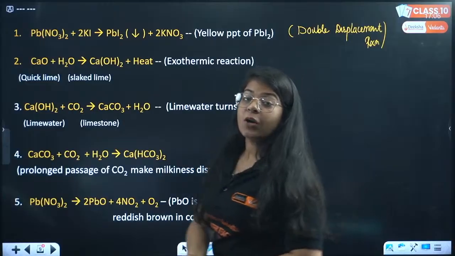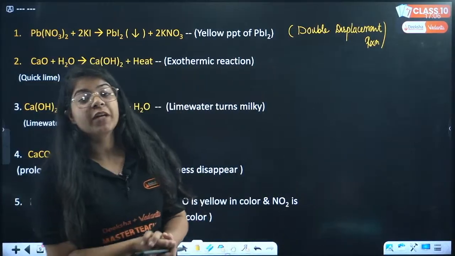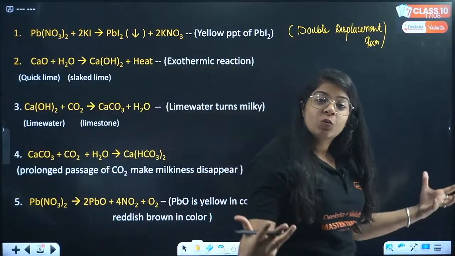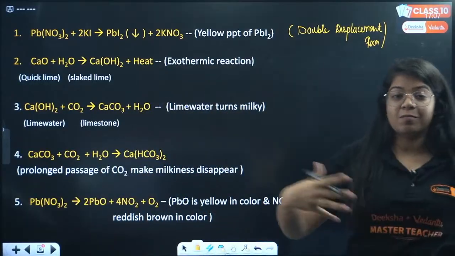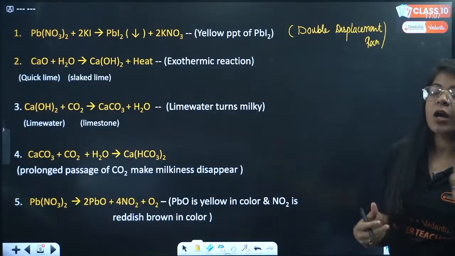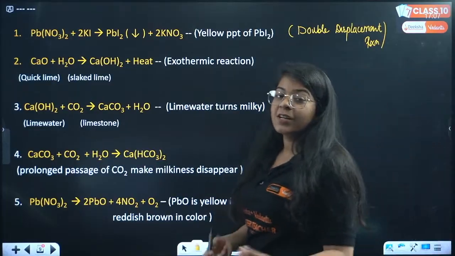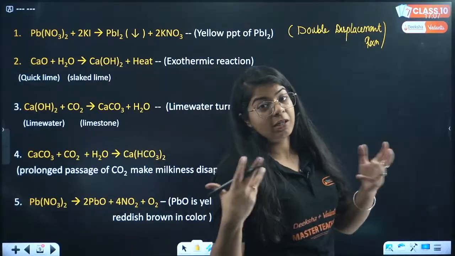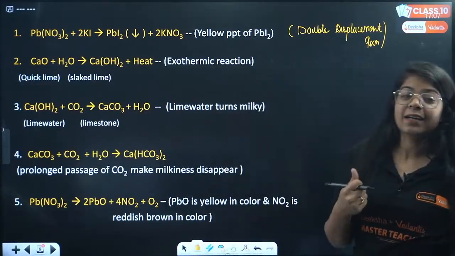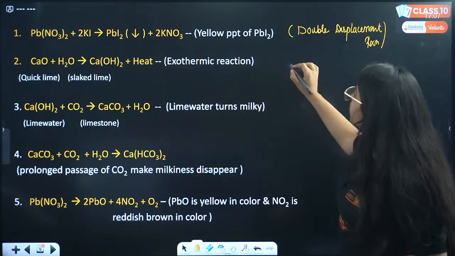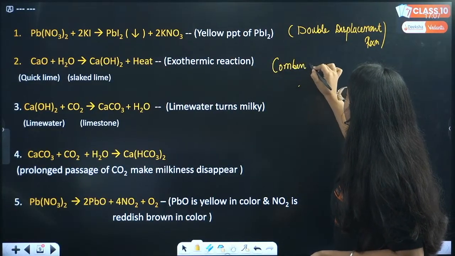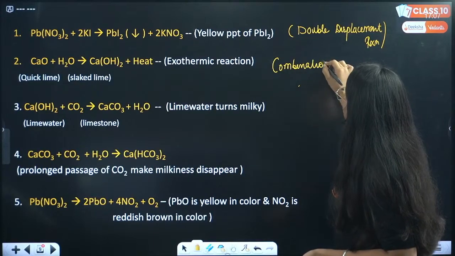Okay, great. Now next, we have a very important reaction, that is quicklime. When you add quicklime with water, it becomes slaked lime, and lots of heat is generated. That heat is an example of an exothermic reaction. And this is an example of a combination reaction.